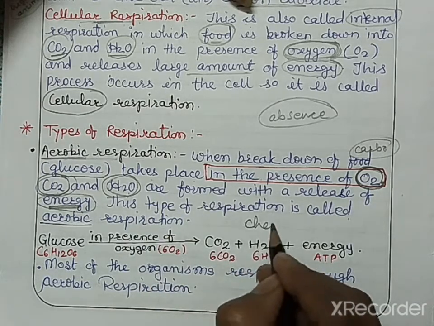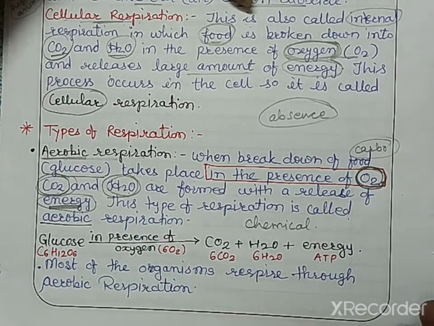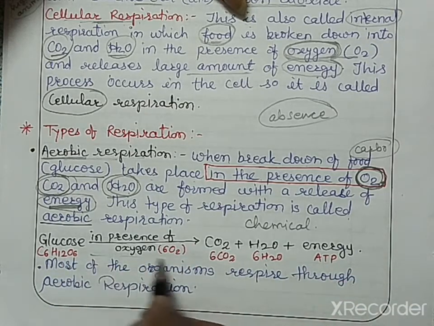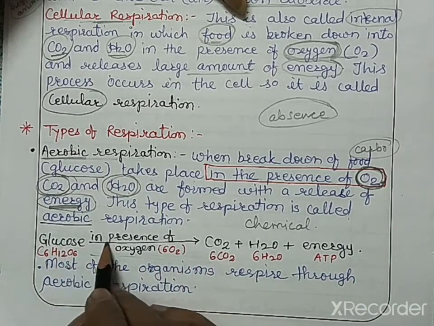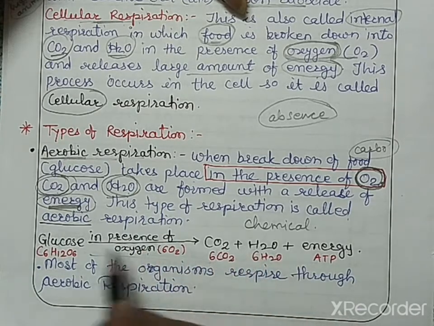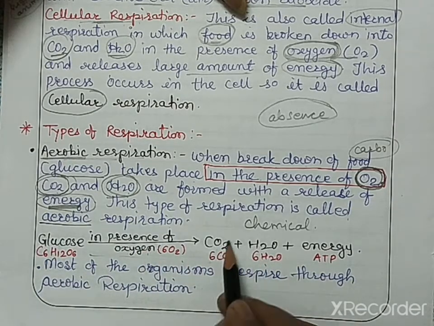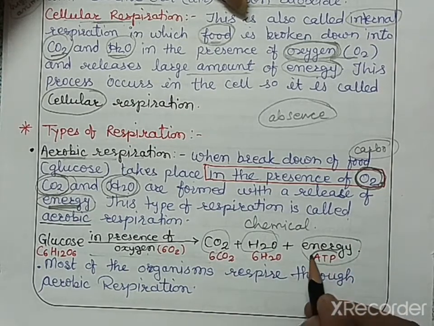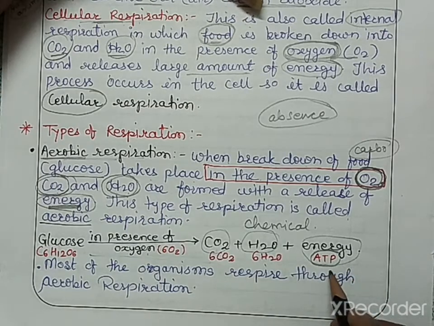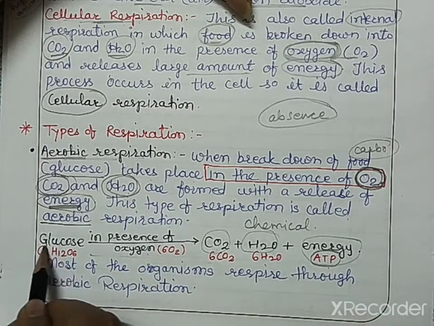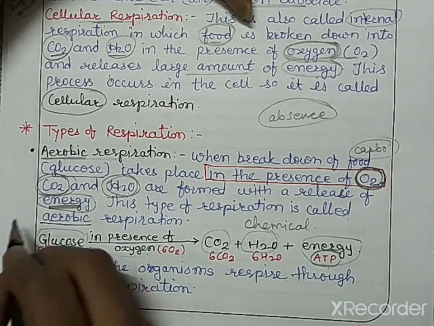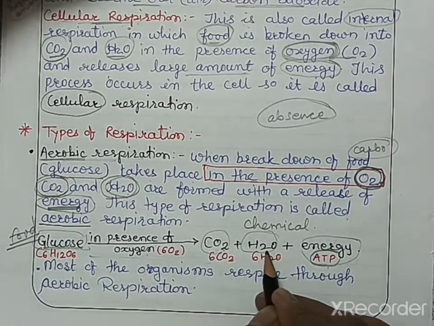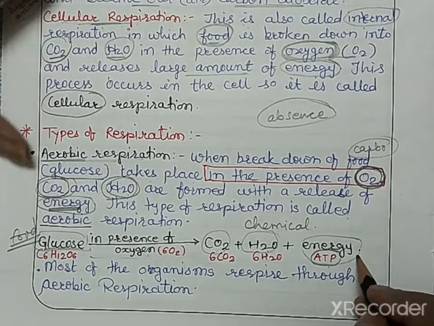This is a chemical process, and we can summarize this by this chemical equation. Glucose in presence of oxygen forms carbon dioxide and water and releases energy. Energy is released in the form of ATP molecules. Glucose, or we can say the food, is broken down into carbon dioxide and water to release energy.